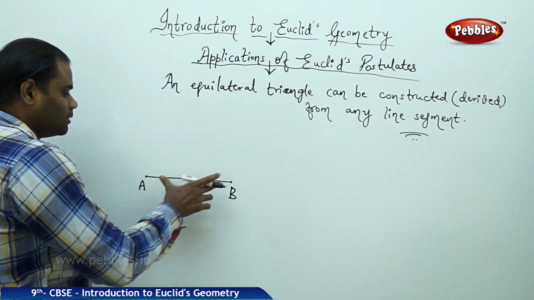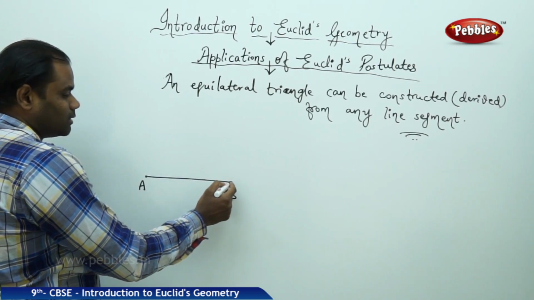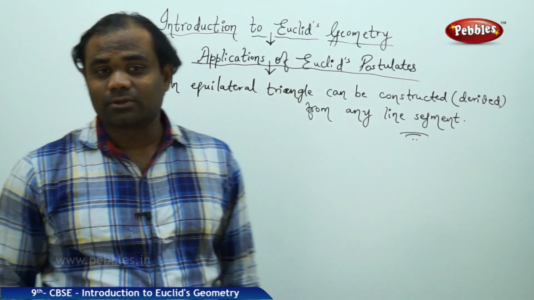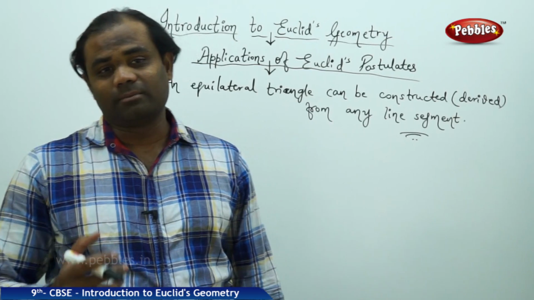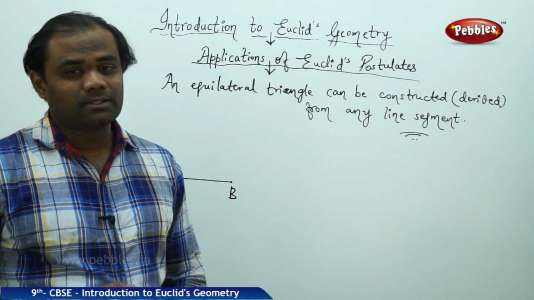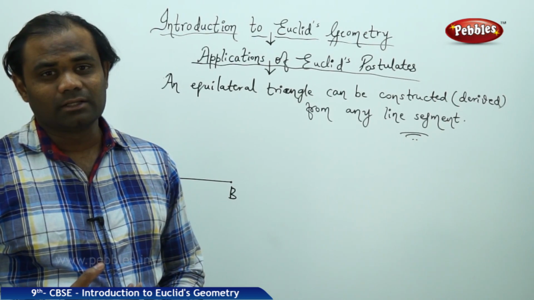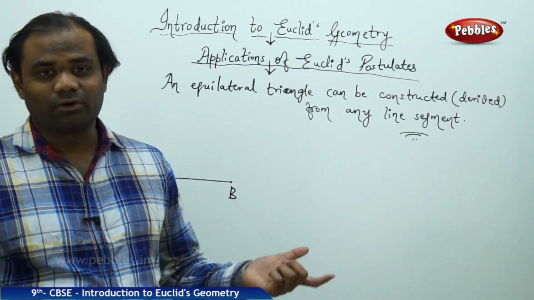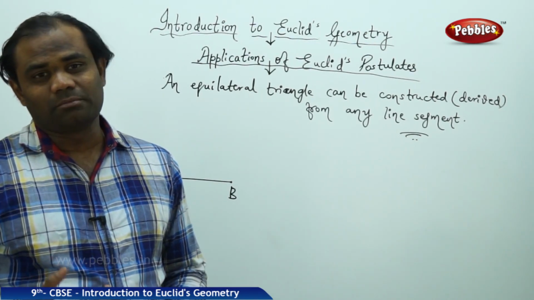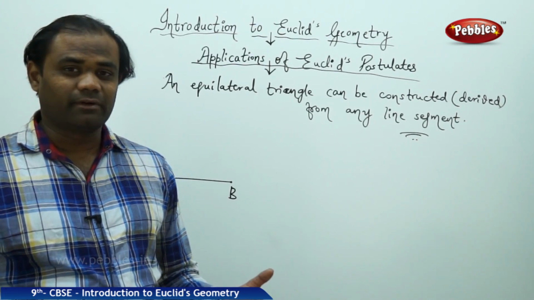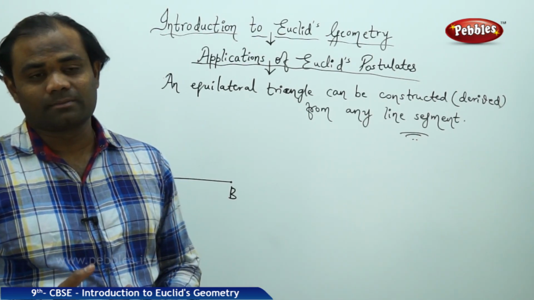He has used the circle property to construct an equilateral triangle from a line segment. The circle property, as he has defined, is that any circle with any radius can be formed, simply by taking different radii and different centers.